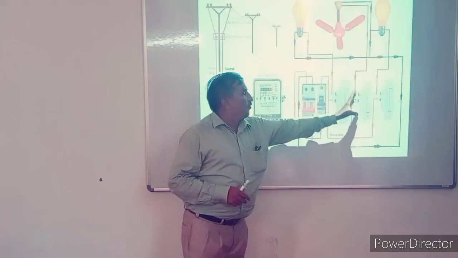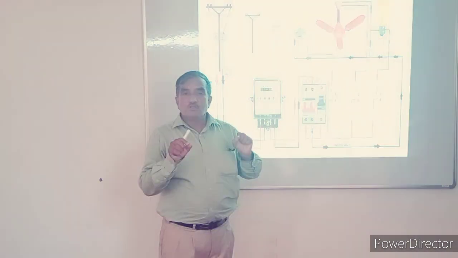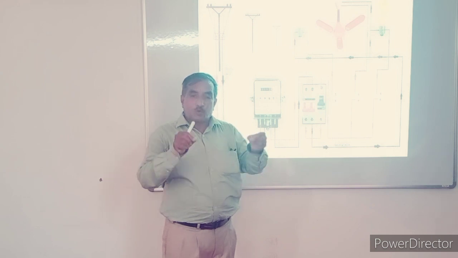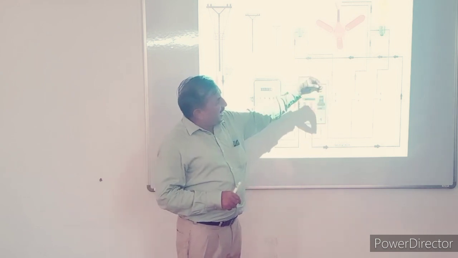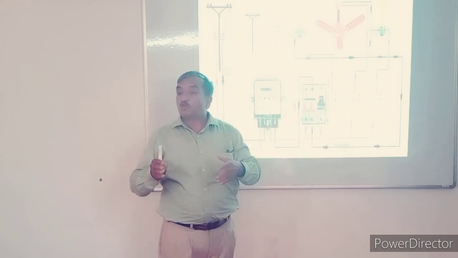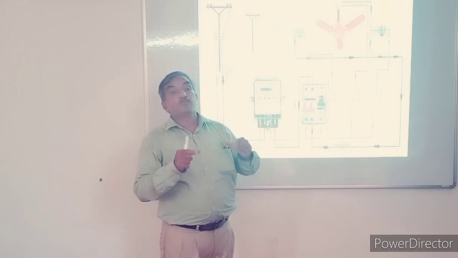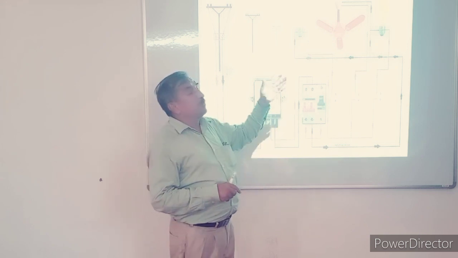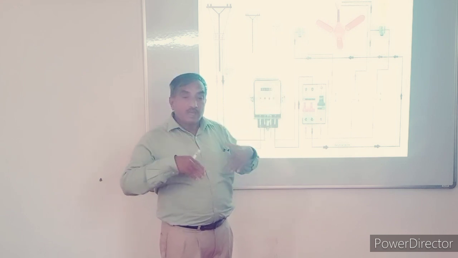This is the home internal fitting, but this is the protection circuit. This is not for MCB, but for protection of our home. Because if accidentally two wires get shorted, or any of our devices goes out of order or goes wrong, sometimes overheating occurs, and there may be a possibility of short circuit or even fire.